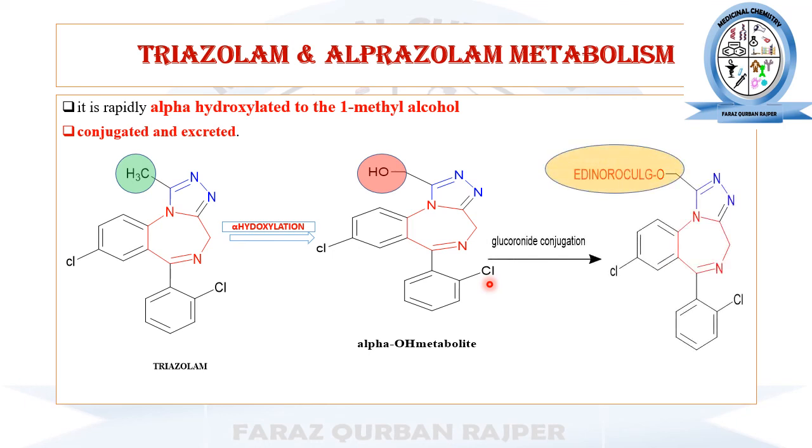These highly polar metabolites of triazolam and alprazolam will be easily eliminated from the body. These are the conjugation with glucuronic acid and the O-glucuronide. They will be easily eliminated from the body. And triazolam and alprazolam are usually short-acting, ultra-short-acting benzodiazepines.